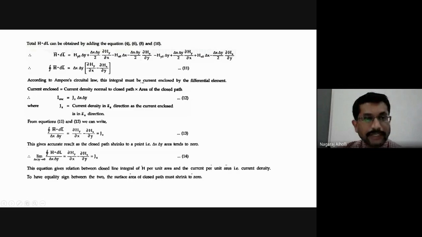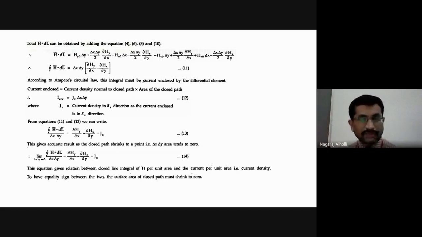Current per unit area, that is delta x delta y, is equal to Jz. This gives an exact result because we have to consider the area as it shrinks to 0. We are considering a single point, as we did with the divergence theorem. When we applied Gauss law in electrostatics, we found the divergence theorem for a single point when the volume shrinks to 0.